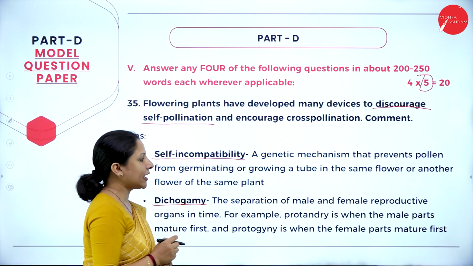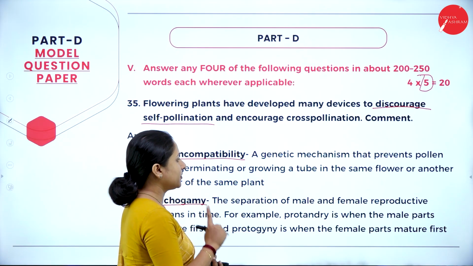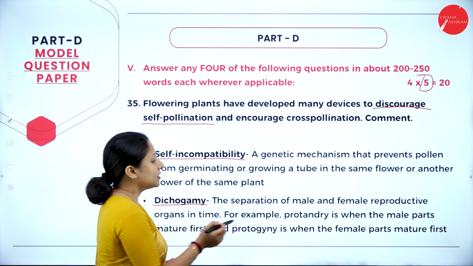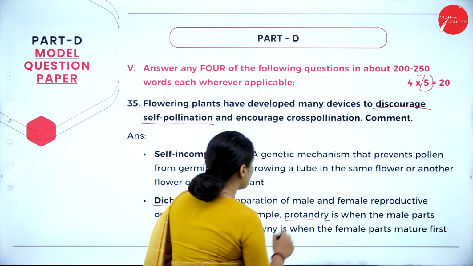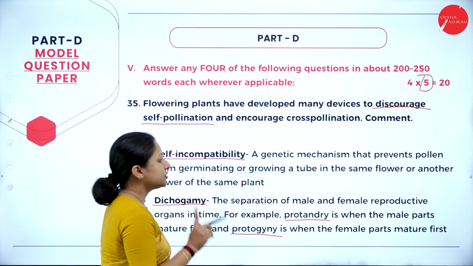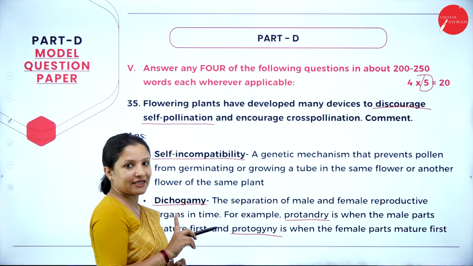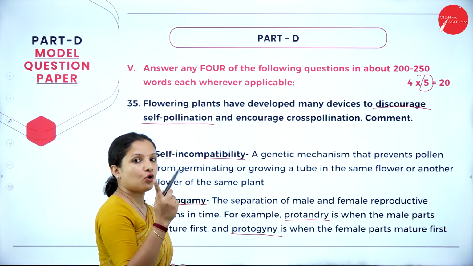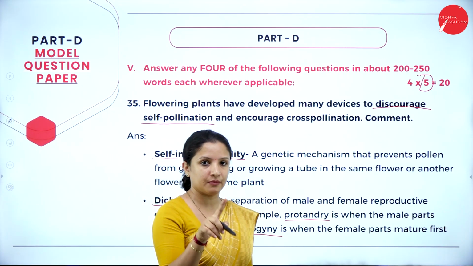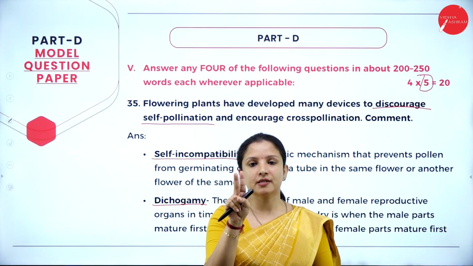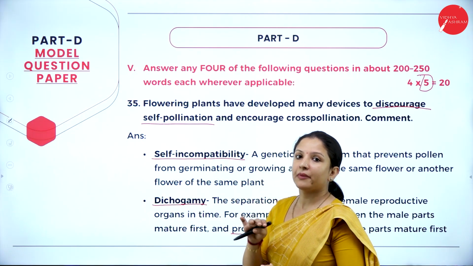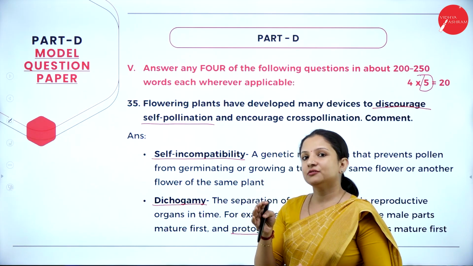The next one is dichogamy. Dichogamy is the separation of the male and female reproductive organs in time. There are two types: protoandry and protogyny. Protoandry, as the word itself says, means the male parts, the androecium, will mature first, and the female parts will not mature.